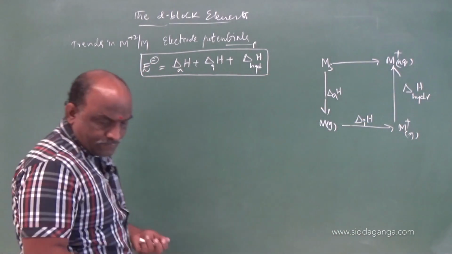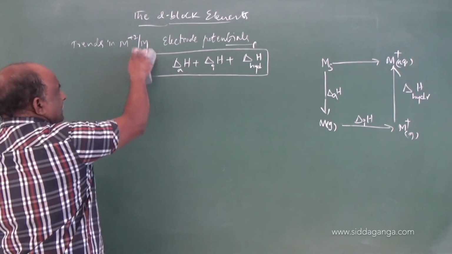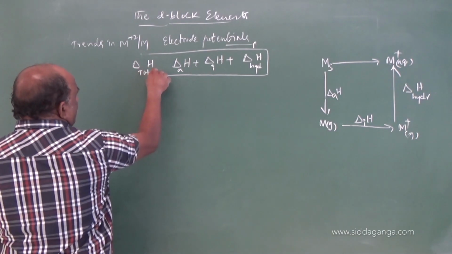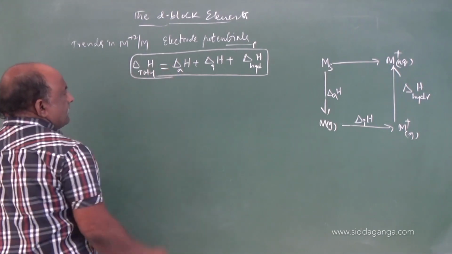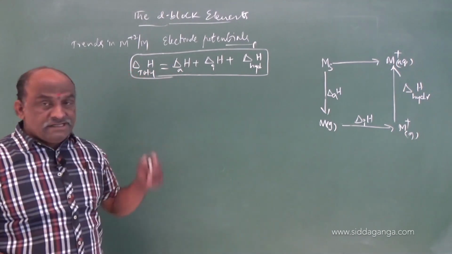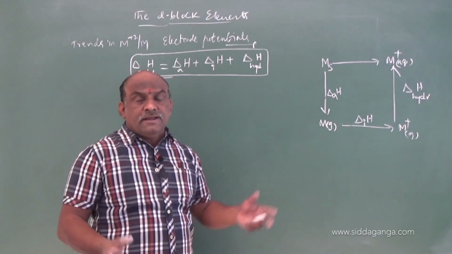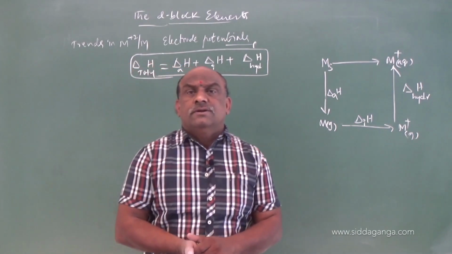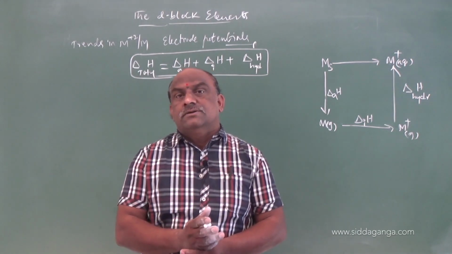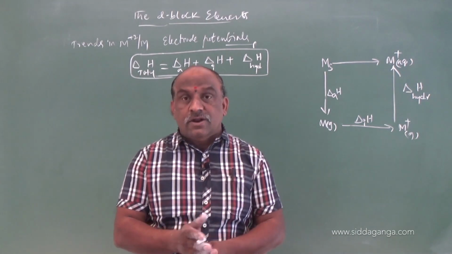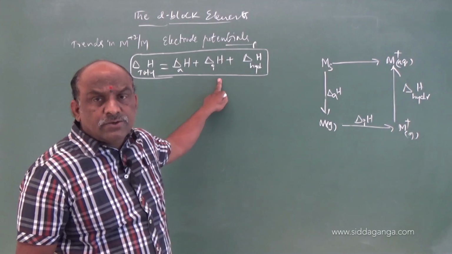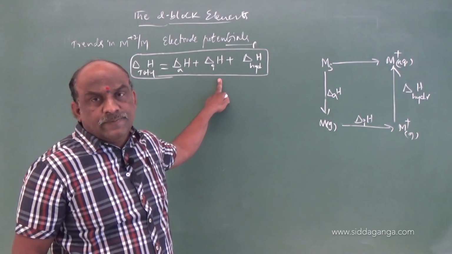The total enthalpy, not E°, equals enthalpy of hydration plus enthalpy of ionization plus enthalpy of atomization. While calculating, the least values can act as reducing agents and positive values as oxidizing agents, according to the enthalpic changes only, because this is the simple measurement to calculate electrode potentials.